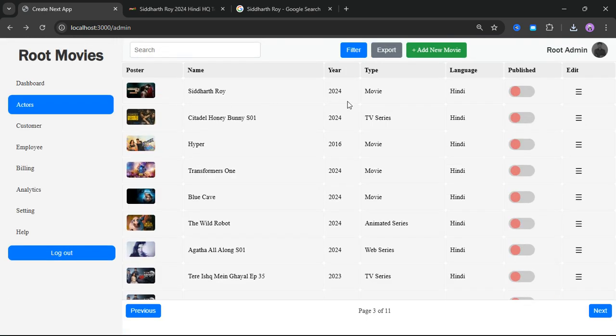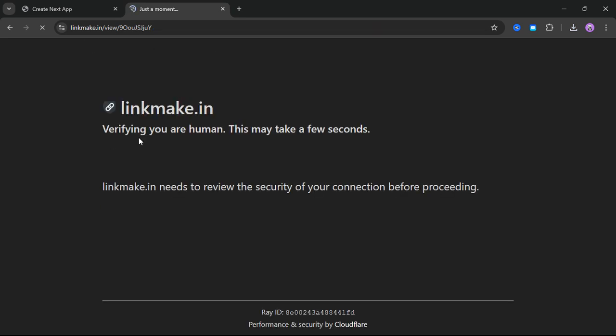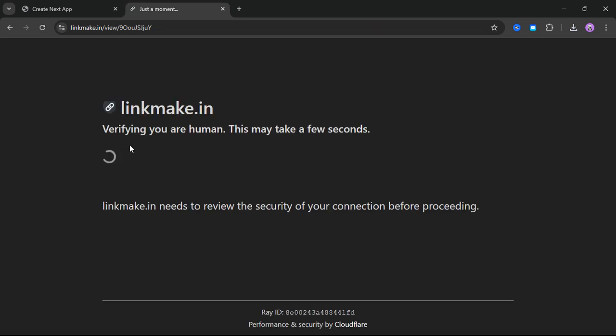Cool, perfect. Now we need to add some video files also. Let's see how we can add that. We are waiting right now for our website to load. Till it's loading, we will try to download the raw data. This is basically verifying whether I am a human or not.